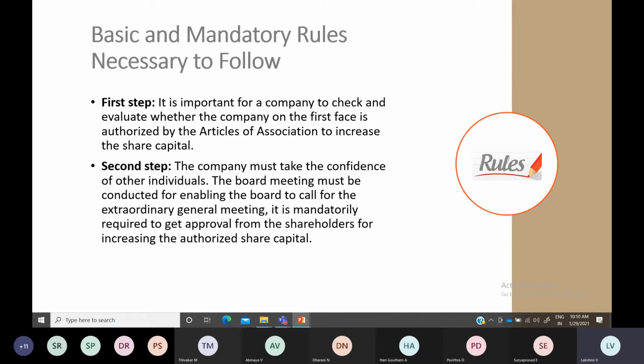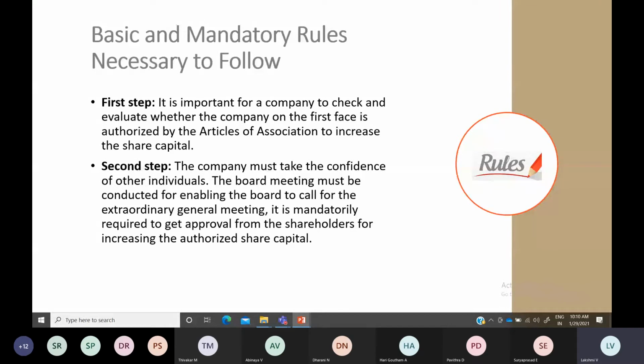Shareholders means if I buy the share of a particular company, then I become the investor of that company, the shareholder, a member of that company. If a particular group of people hold the majority of shares in that company, they elect themselves as the directors and board of directors. They will take care of the proceedings of the company, the day-to-day and internal proceedings, everything. Only the shareholders attend the annual general meeting, AGM actually. The board of directors take care of all the activities there, and they also conduct board meetings.